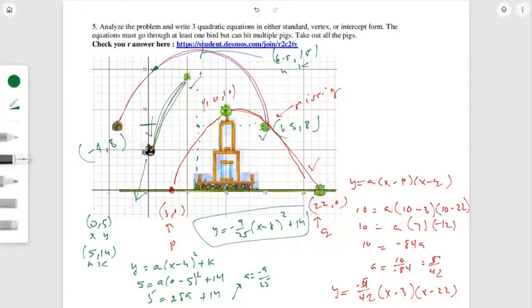Okay, keep in mind this is just one way to analyze and get this problem done. So let's go ahead and do vertex form. And 6.5 was right in between, so I used symmetry to find that axis of symmetry. Okay, so here is our vertex form, and I'm going to go ahead and use the brown bird's coordinate as my x, y.